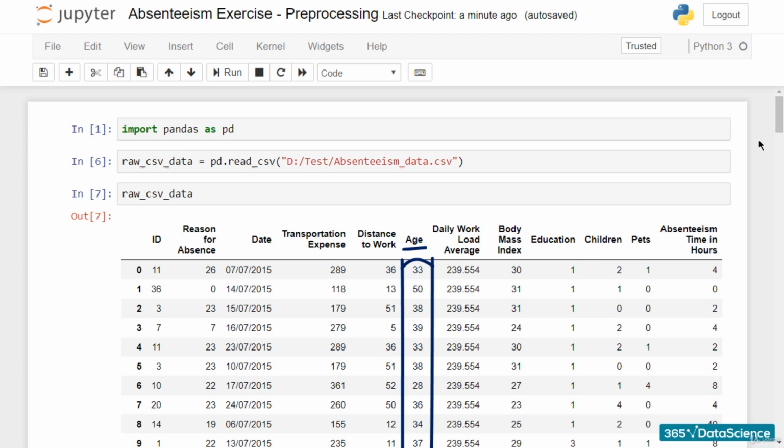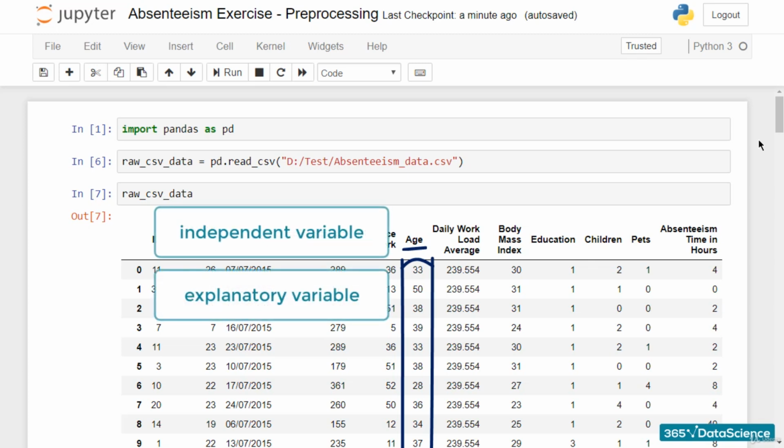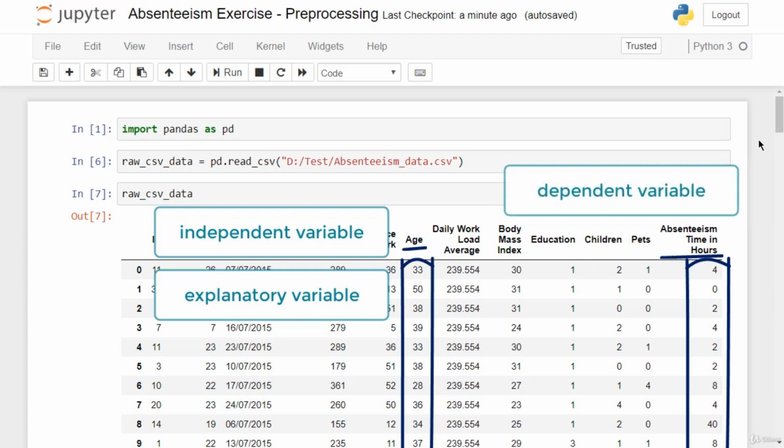So, from this perspective, age is an independent or explanatory variable, as it helps us explain another variable, the hours for which a person was absent from work. Intuitively, the latter is measured by the value of the dependent variable, absenteeism time, in hours.